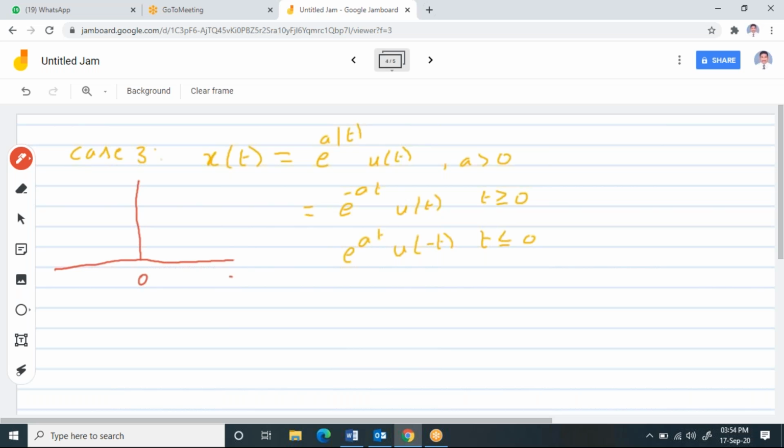You have 0 and this is the time axis. You will have an exponential falling like this on the positive side, and an exponential falling like this on the negative side. So this covers e power minus at u of t, and this covers e power at u of minus t. This is the equation for this, which is nothing but the double-sided exponential.